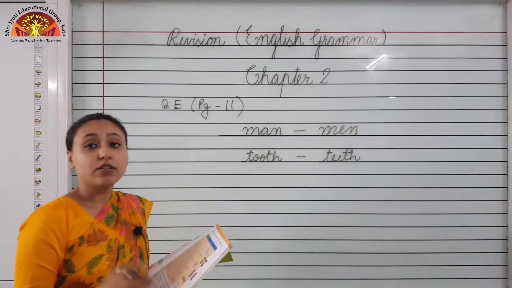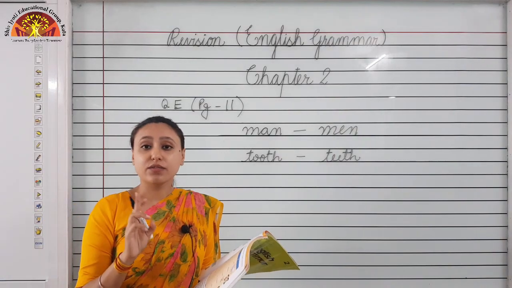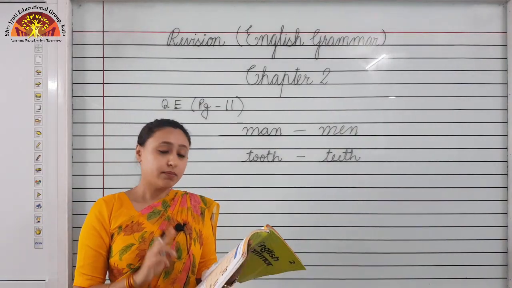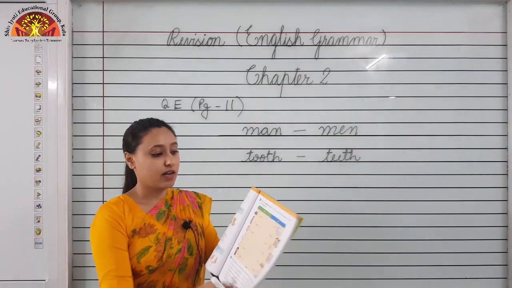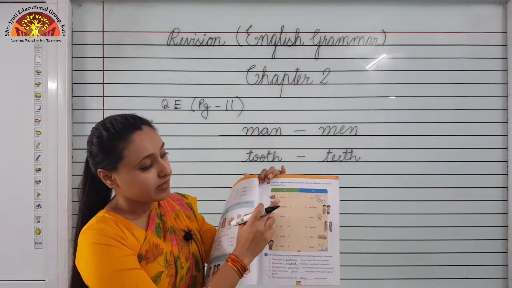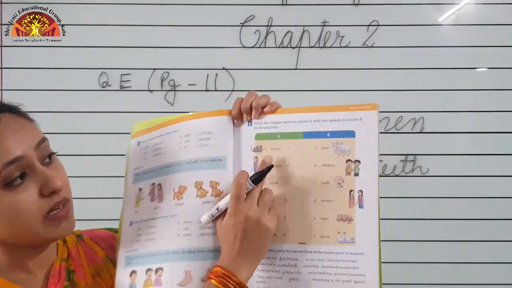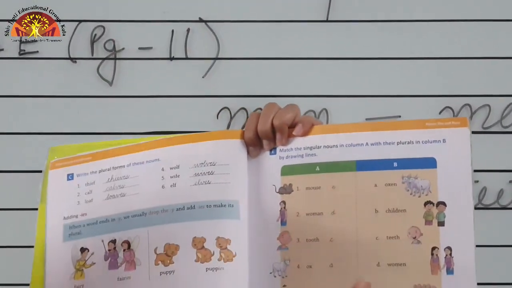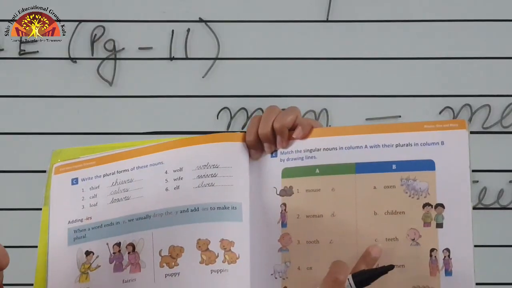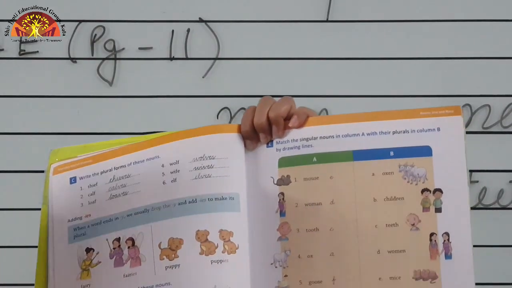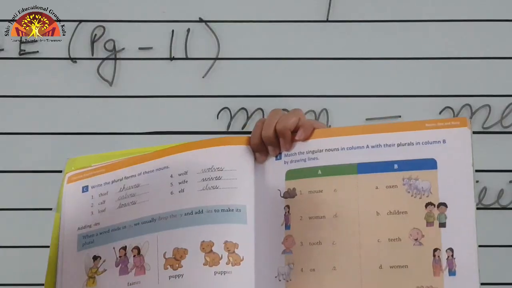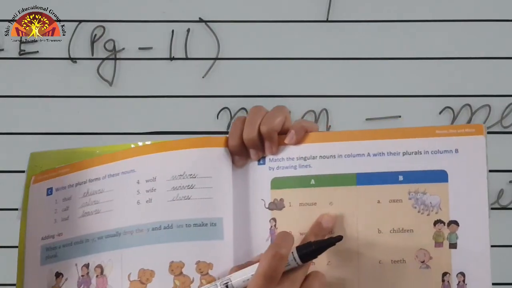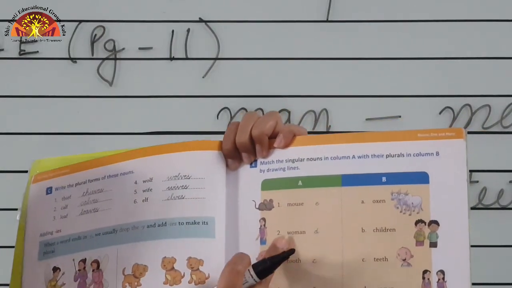Okay, like foot, feet, mouse, mice. Now let us see number 1, mouse. So the plural form of mouse is oxen, no, teeth, no. Number E, mice. Okay, so children, mark E here. Then woman.